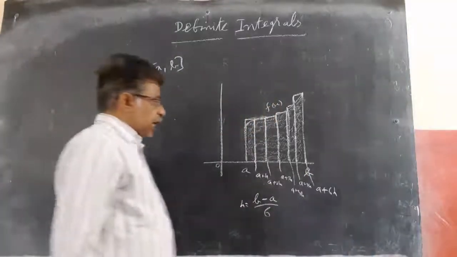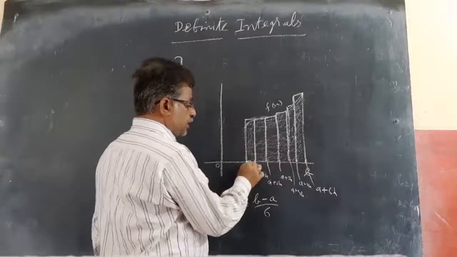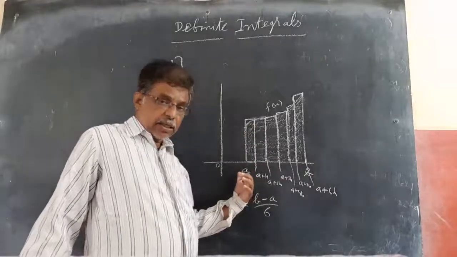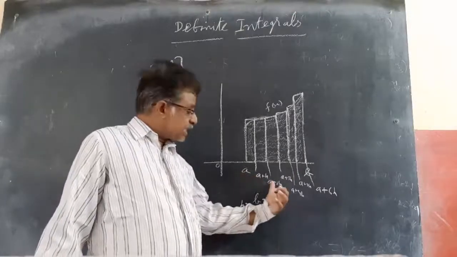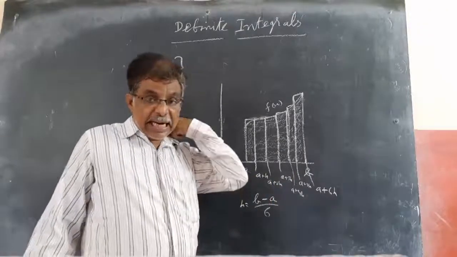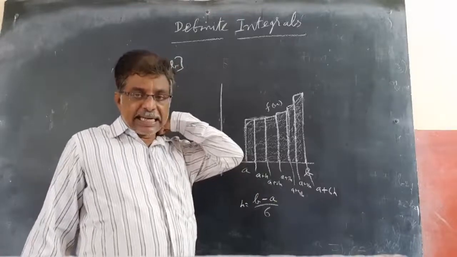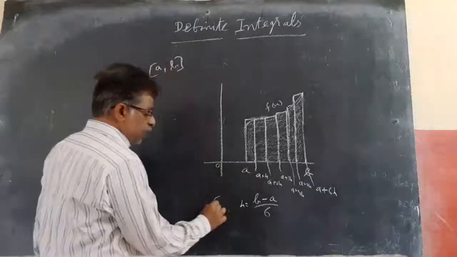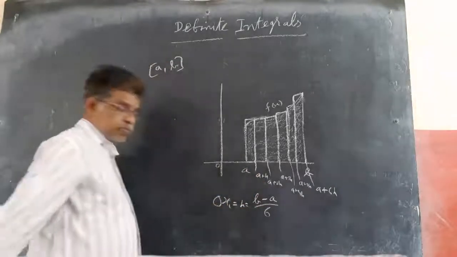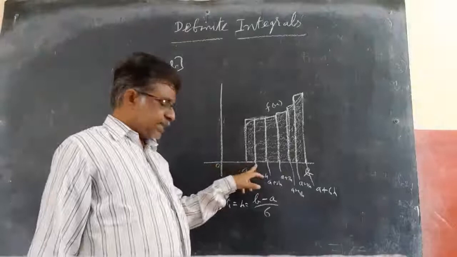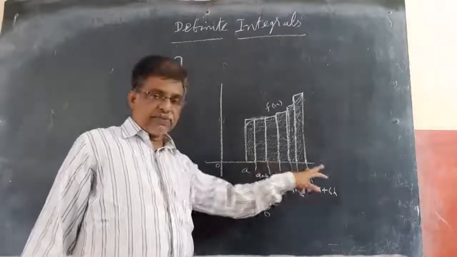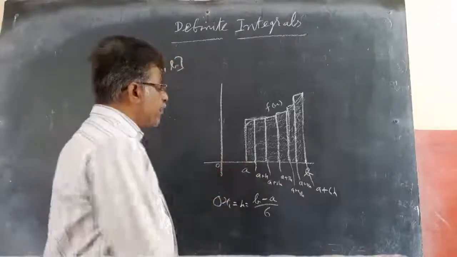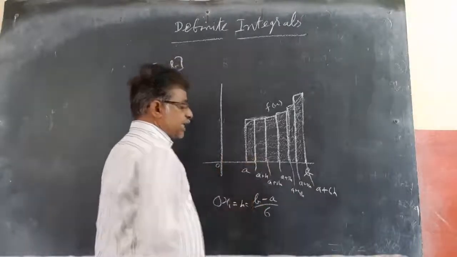Now, if I want the area, the width is what I told, xi minus x(i-1). So x2 minus x1, x3 minus x2, like that is called delta x, I told. That delta x here I am taking as h. Here the delta x is h, here also h, here also h. Everywhere that width is common, I am taking it as h. Keep that in mind: the width of the rectangle equals h.